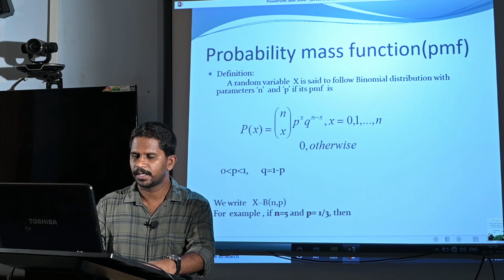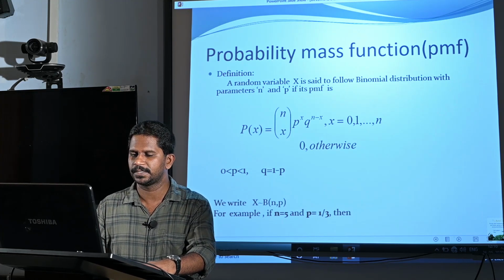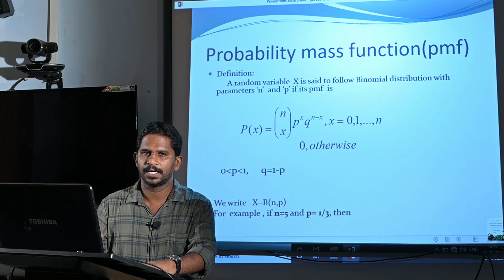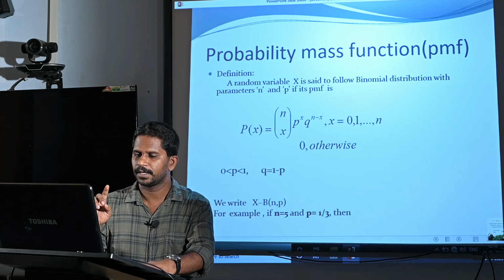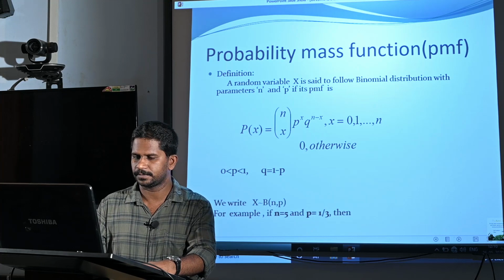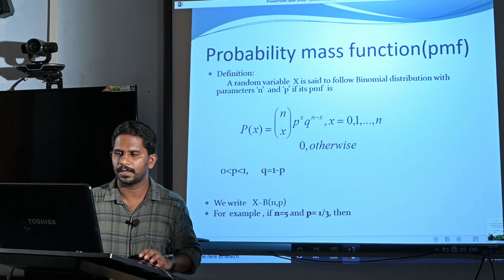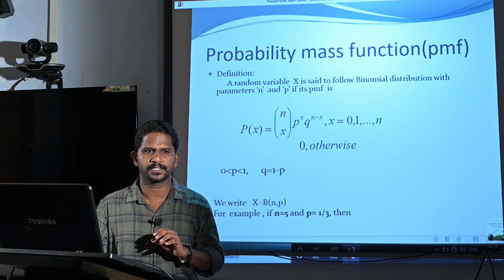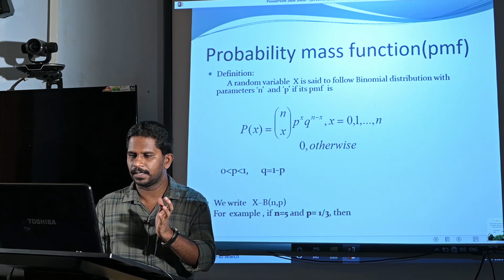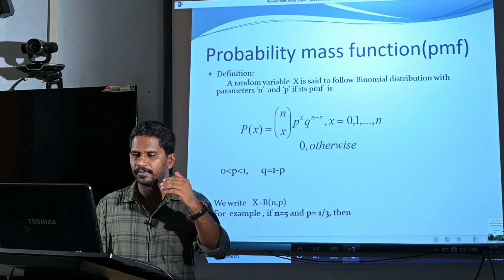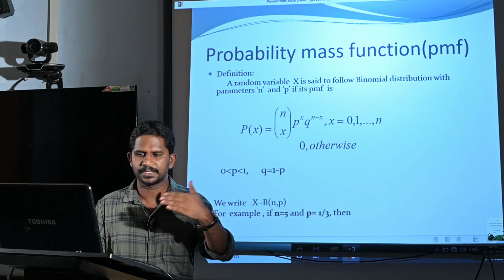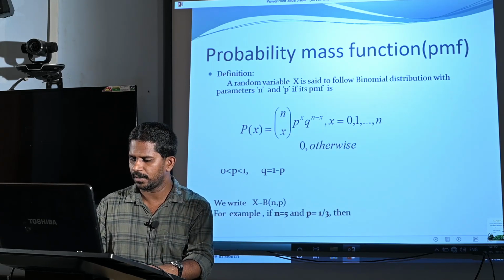For example, if n equal to 5 and p equal to 1 by 3, then x follows binomial 5 comma 1 by 3. This is the definition of the probability mass function. Using this function we can find the probabilities of each and every value of the random variable x.